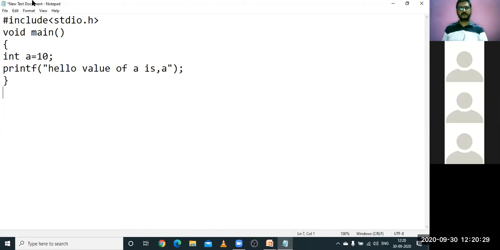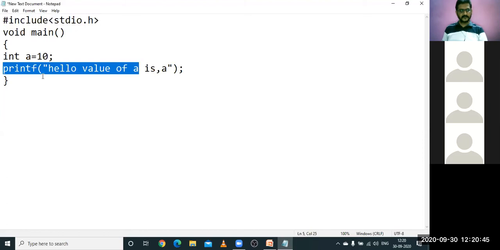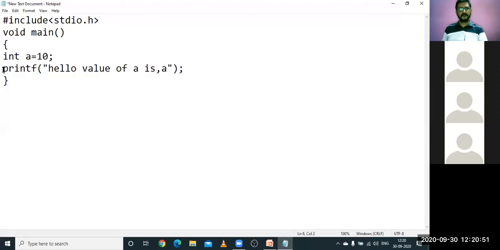So this is one sort of program where you are going to use a feature called printf, which is part of this header file. If you do not include this header file in your program, this printf statement will not be executed, and it will say that the header file is missing or the library function is missing.